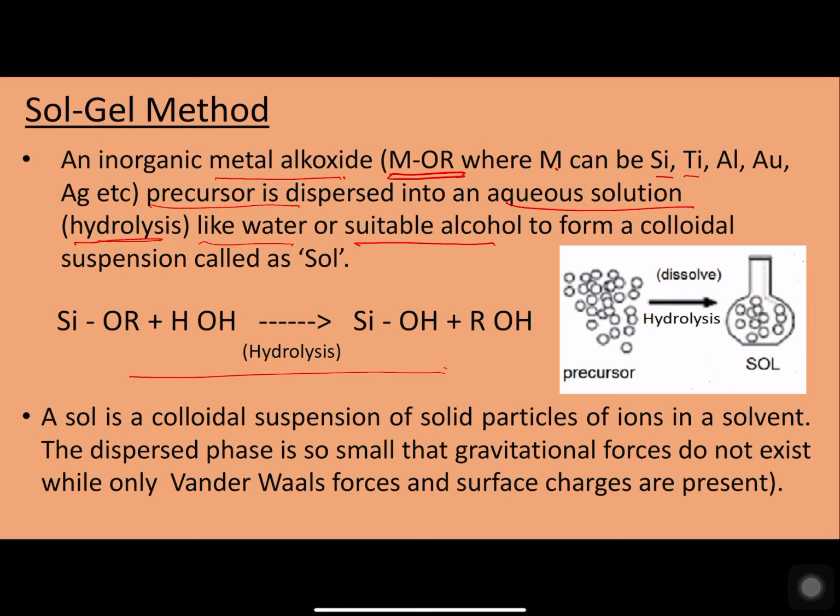If you take silicon alkoxide material mixed with water, then we get silicon hydroxide and some other hydroxide material. Now this silicon hydroxide forms a colloidal suspension of solid particles in the given solvent.